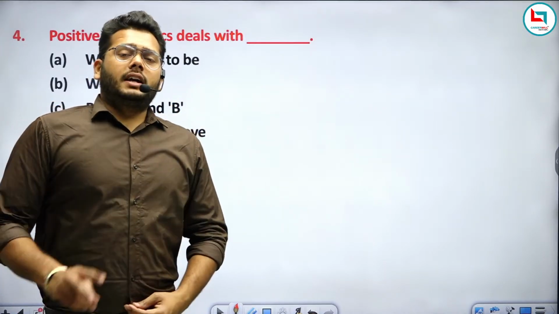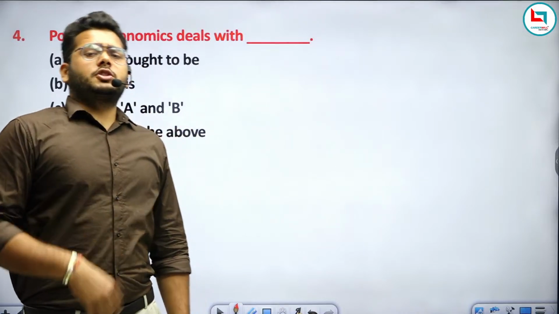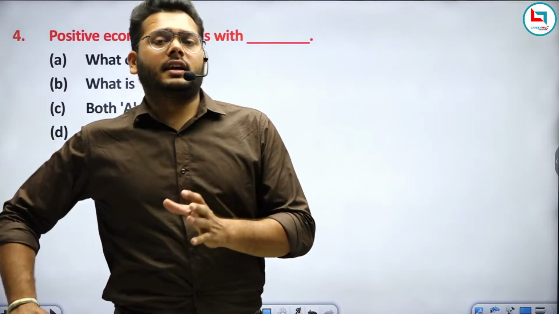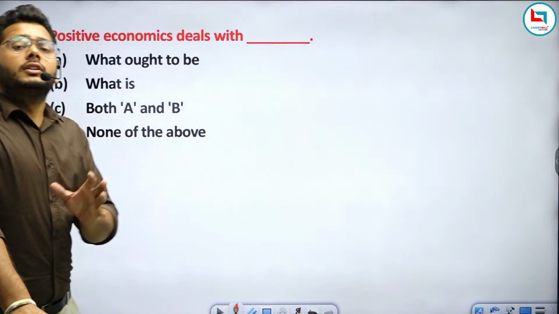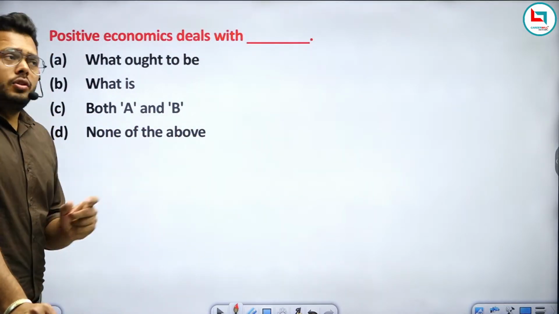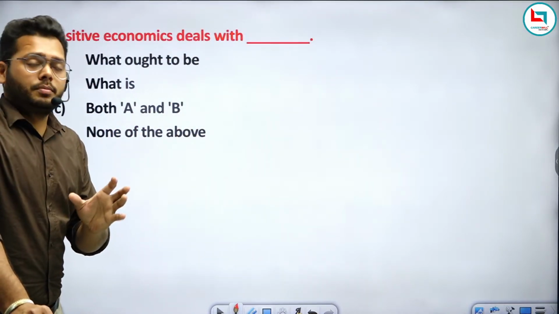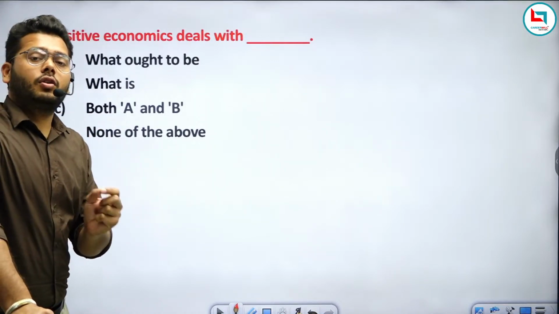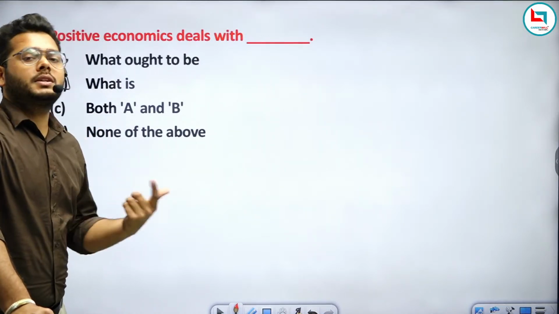We have discussed the study of economics on two bases. The first one is on the basis of ownership, and the second one is on the basis of nature. Sorry, not ownership, it is on the basis of branches. On the basis of branches, we study economics at two levels, that is microeconomics and macroeconomics.